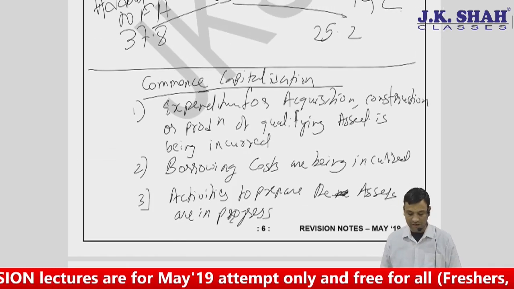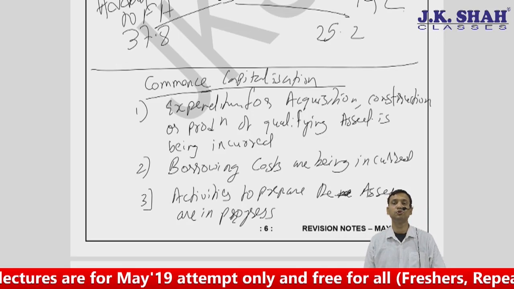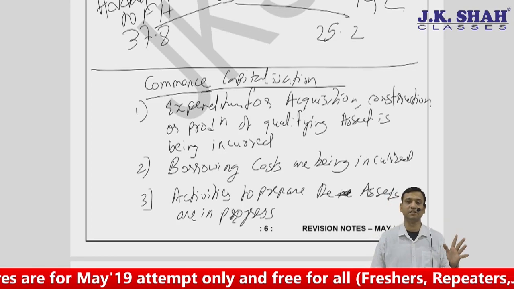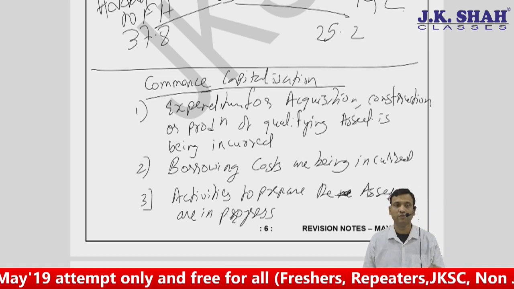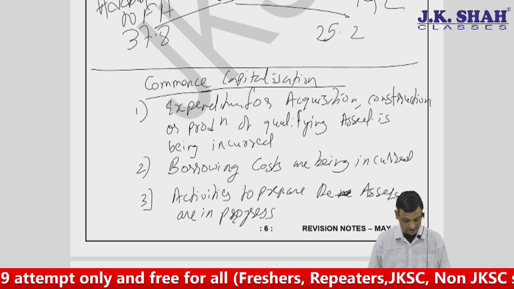Only if all these three conditions are fulfilled, you should start capitalization. Means whatever borrowing cost is getting incurred, that borrowing cost will be added to the cost of the asset.